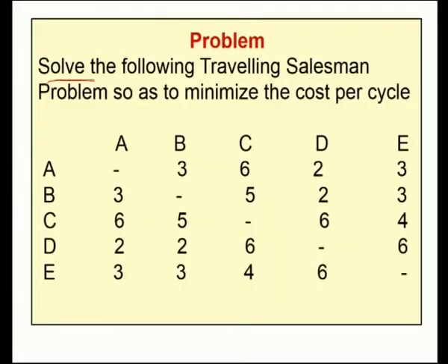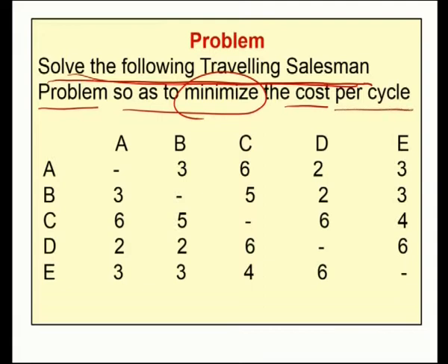Now, once we have a formulation, we are able to solve a given travelling salesman problem. To solve the travelling salesman problem, we can make use of the Hungarian method, in which we solve an assignment problem. So, using the Hungarian method, we can solve an assignment problem by making use of the same technique. Now, we can solve a travelling salesman problem. Solve the following travelling salesman problem so as to minimize the cost per cycle.